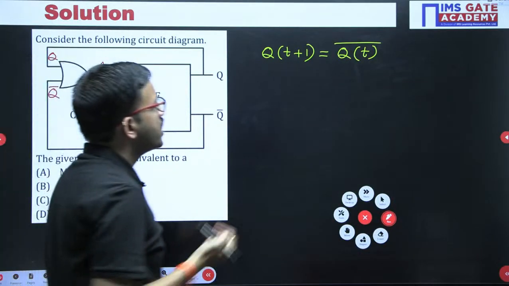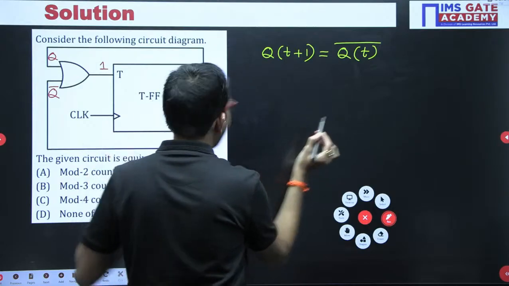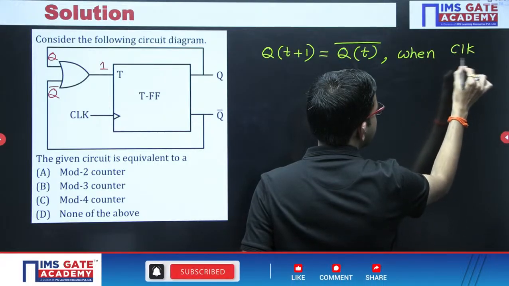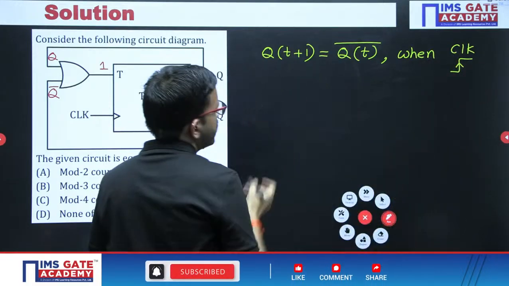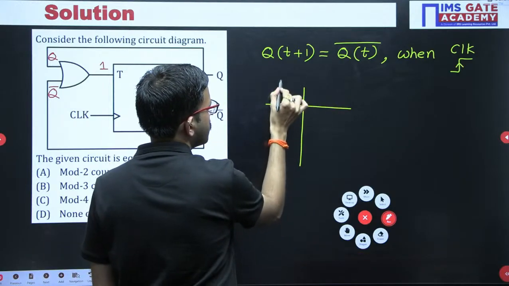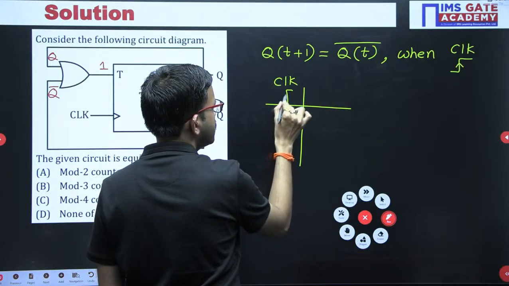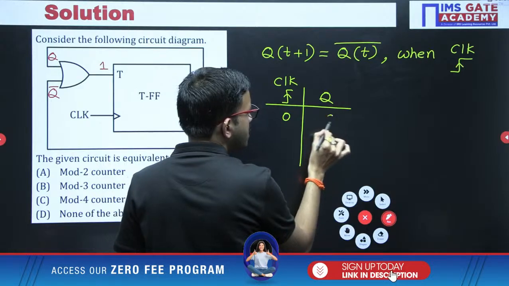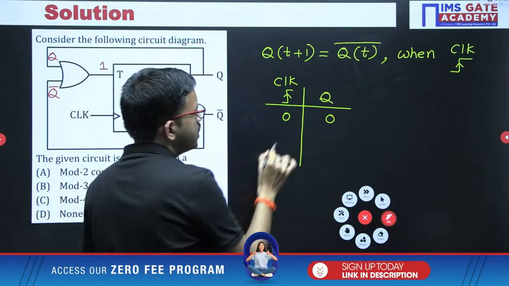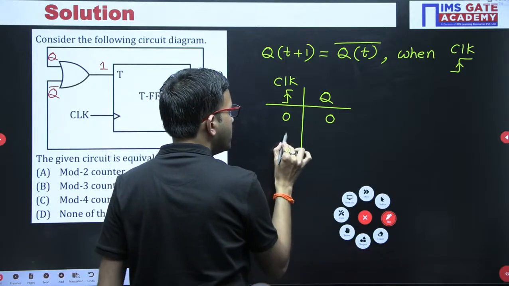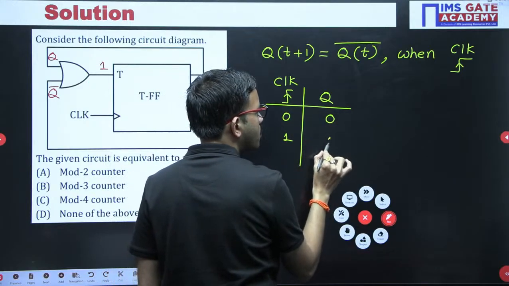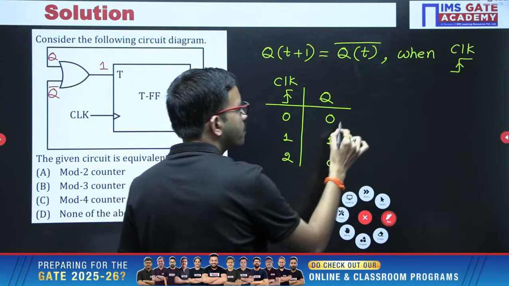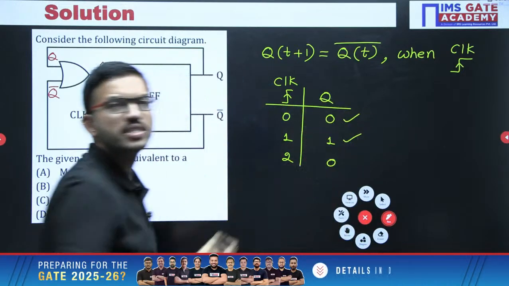Here you have the positive edge of the clock signal, that is, when the clock signal changes from 0 to 1. If you make a table, the first column is the clock pulse, positive edge, and next the corresponding Q. When no clock pulse has been applied, you can assume the initial state is 0. The first positive edge makes the output complement, 0 becomes 1. On the second clock pulse, the complement of 1 is 0. Like that, these two states only keep repeating in this counter.